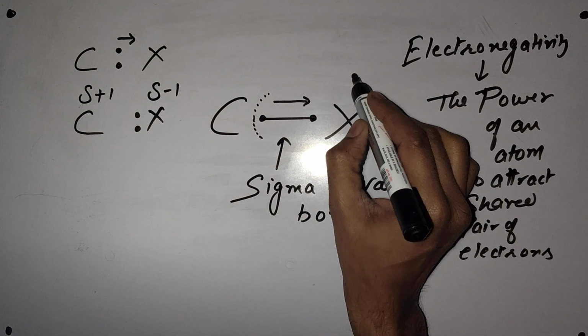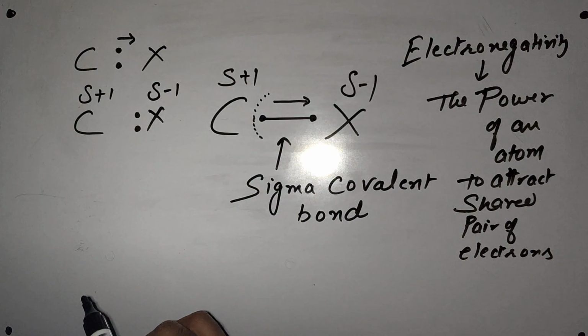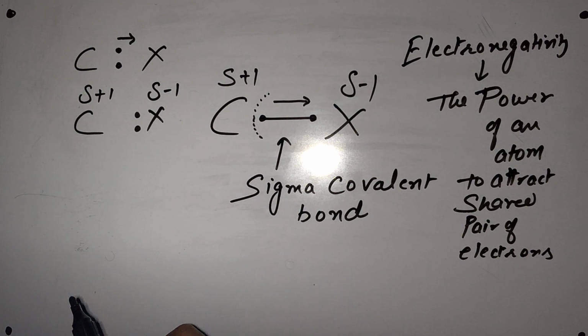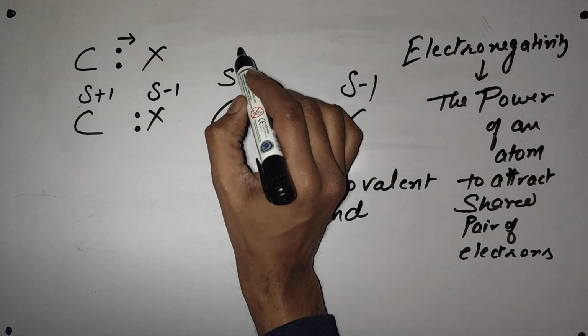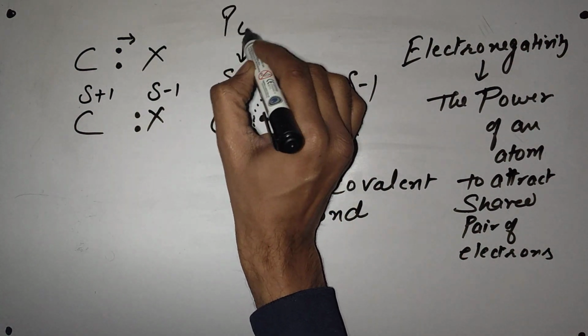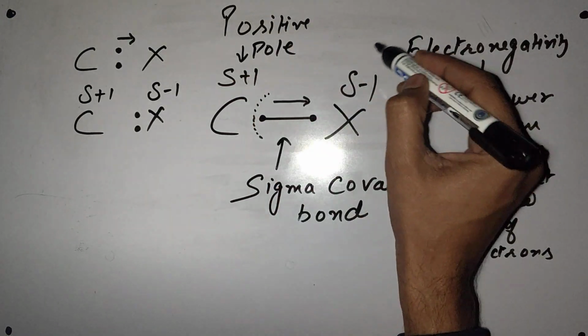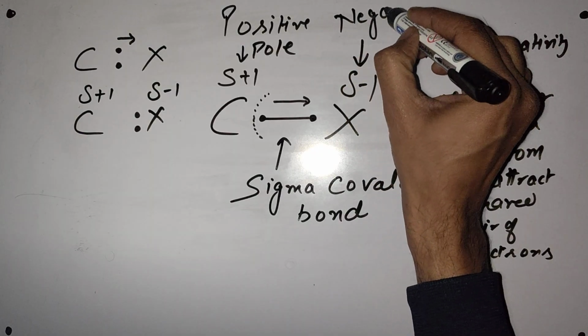Now due to the development of these negative and positive charges, the molecule will become polar in nature. Yes, poles will be developed. You can check that carbon is getting a positive pole and X is becoming a negative pole.